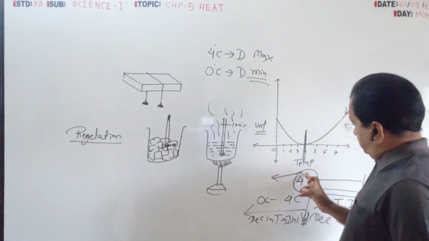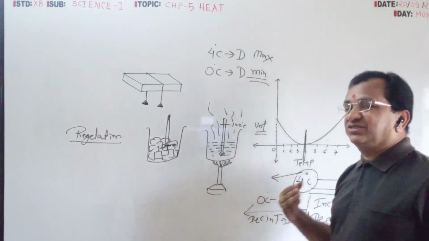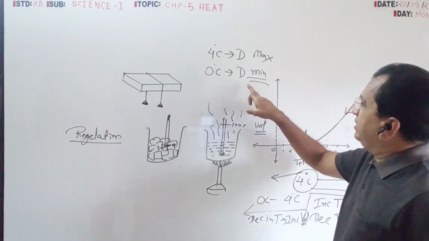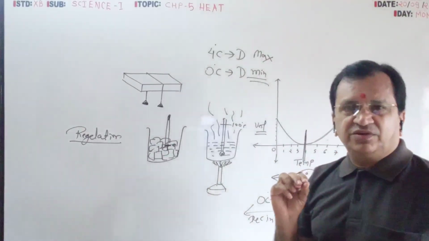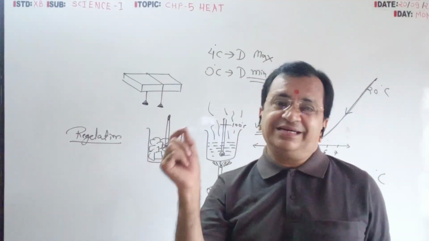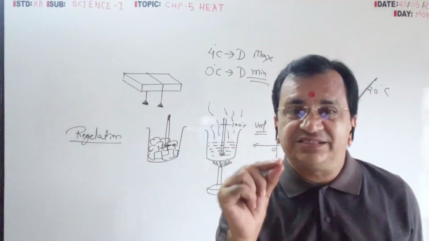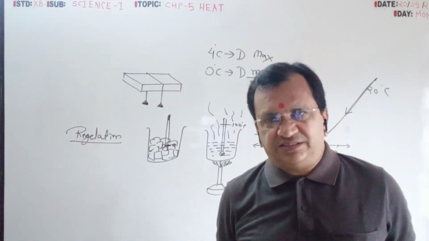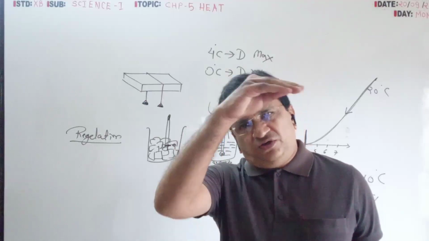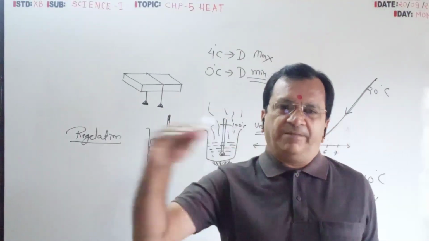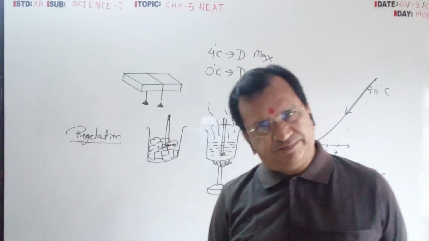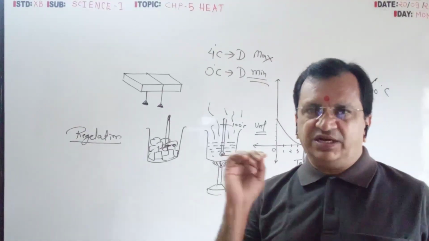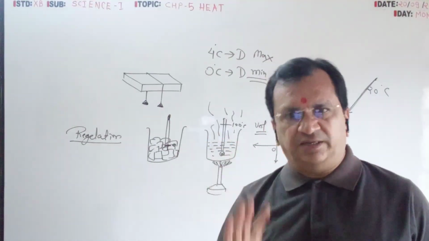So at 0 degree, it will be ice. At 0 degree, density is minimum. So compared to water, the density of ice is less. That is why ice will always float on the upper surface of the water. This is the reason why ice always floats in the water.